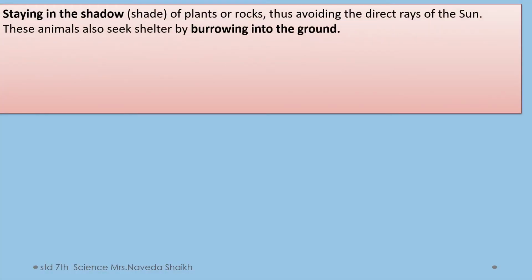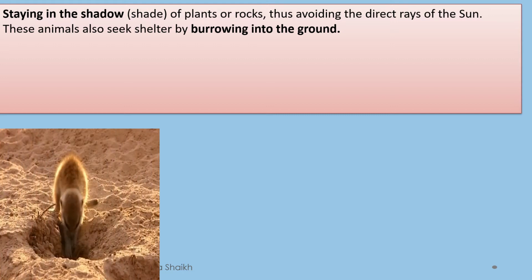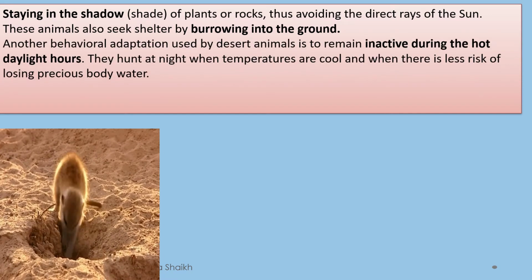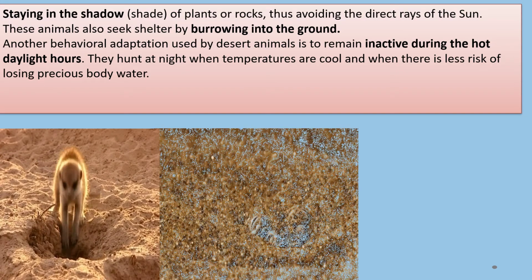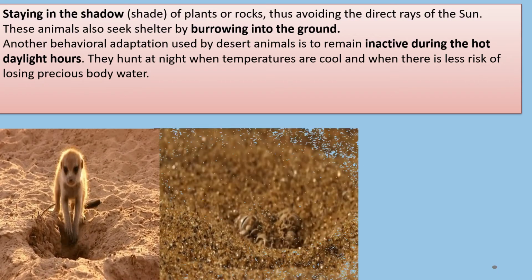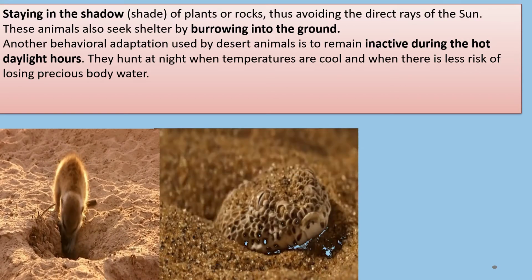Now, staying in shadow. Some of the animals here live in shadow and they seek shelter by burrowing into the ground. Like here, another behavioral adaptation used by desert animals is to remain inactive during the hot daylight hours. It means they cover themselves inside the sand like the snake is doing, and they remain there inactive during the day